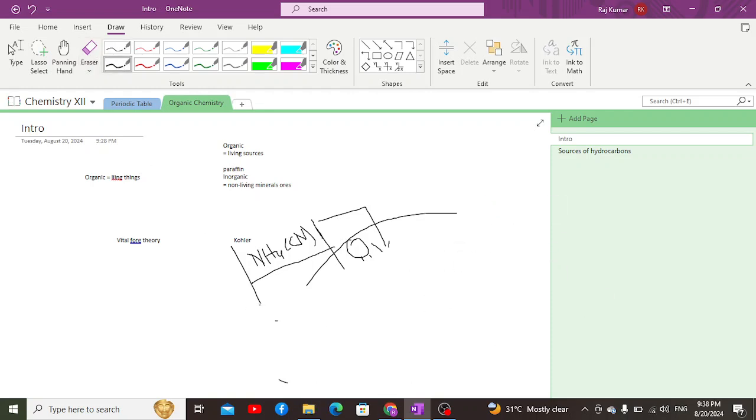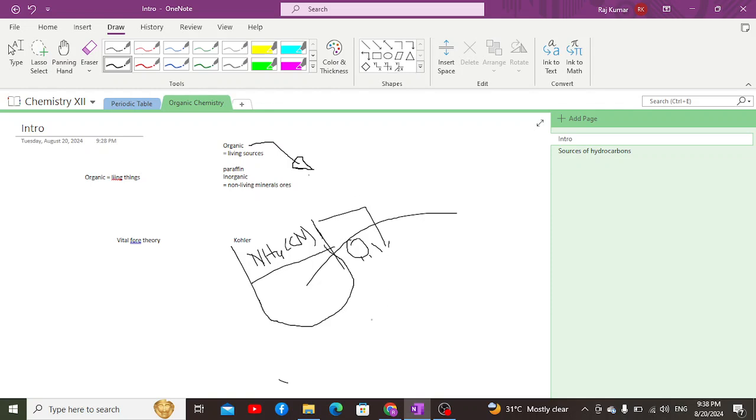Alright, that's the basic concept about organic chemistry. The term organic refers to those things which are obtained from living sources, but in actual it is not the case that it can only be synthesized from living organisms.